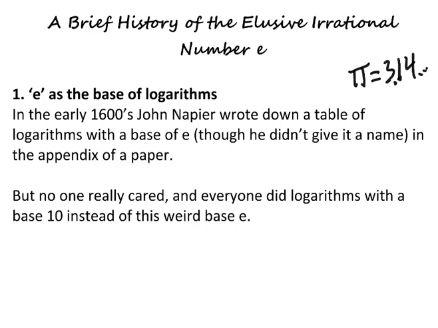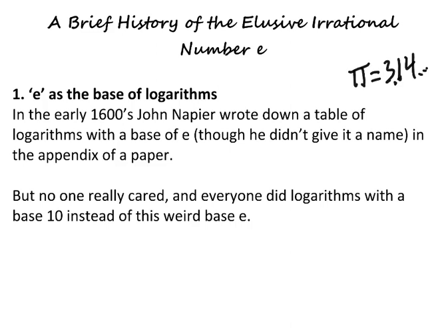But running in tight contention for the best irrational number is actually the irrational number e, which you might not be as familiar with. E is a little less famous, at least in our math curriculum so far, but actually phenomenally useful. And has sort of slowly snuck into math history. So this lesson, I want to give you just sort of a little background to the number e, which we'll find out is around 2.72.